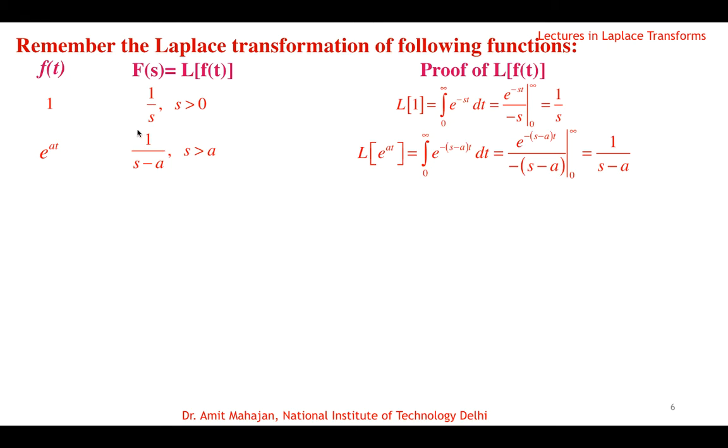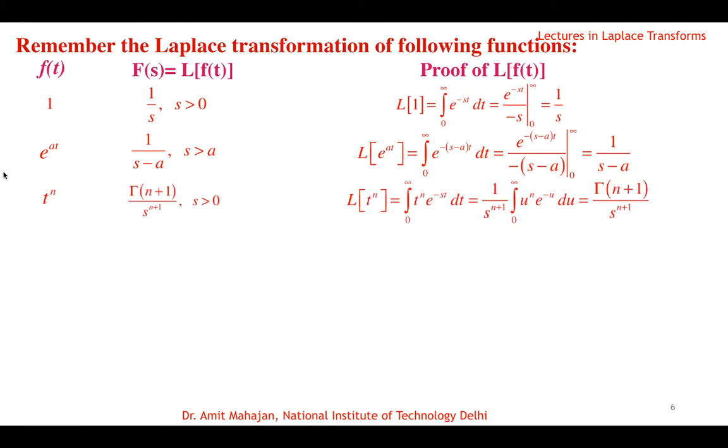The third result is for the polynomial t power n. The Laplace transform of t power n, where n is any real number, is gamma function of n plus 1 over s power n plus 1. And if n is a positive integer, then we know the property that gamma function of n plus 1 is n factorial. So if n is a positive integer, then the Laplace transform of t power n will be n factorial over s power n plus 1. In general I'm writing t power n, its Laplace transform is gamma function of n plus 1 over s power n plus 1.